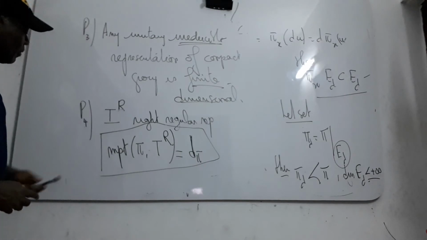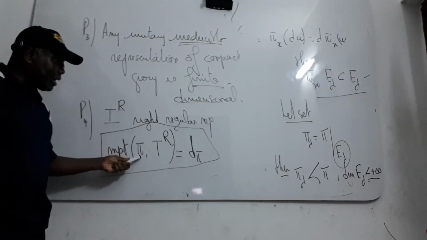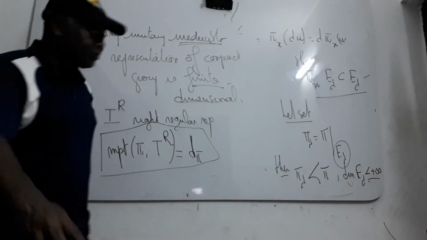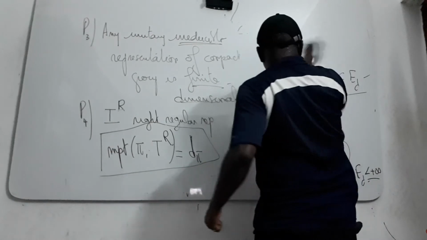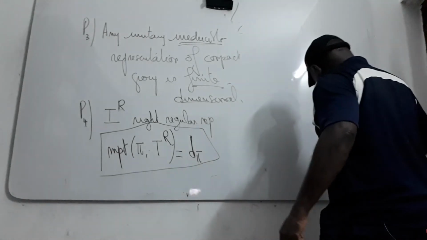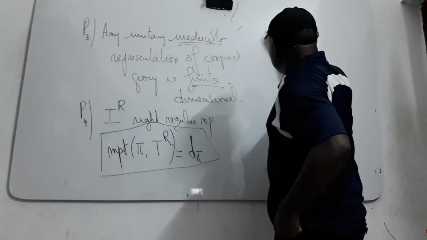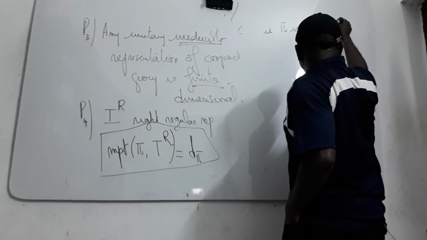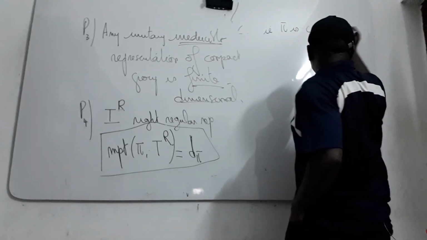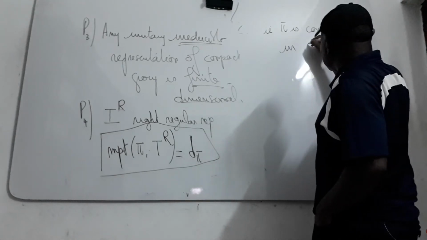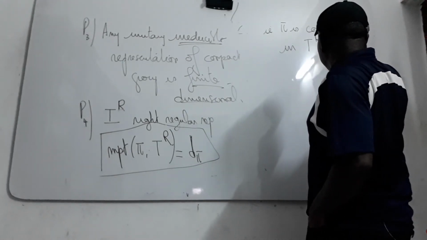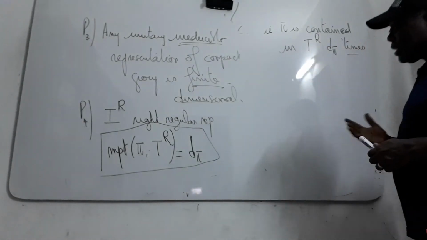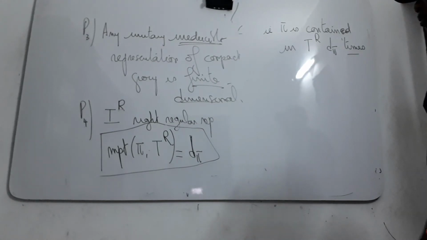That means that any irreducible pi is contained in this representation d pi times. It completely depends on this pi.